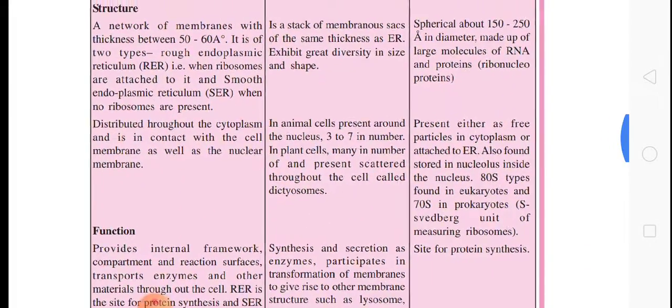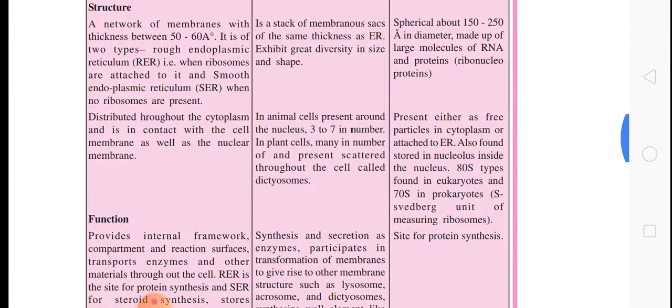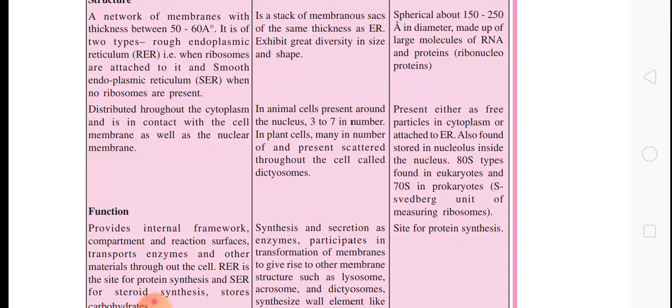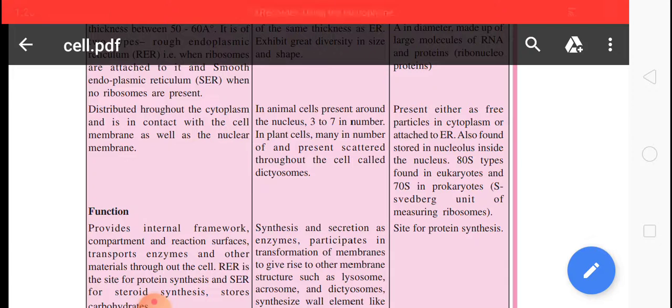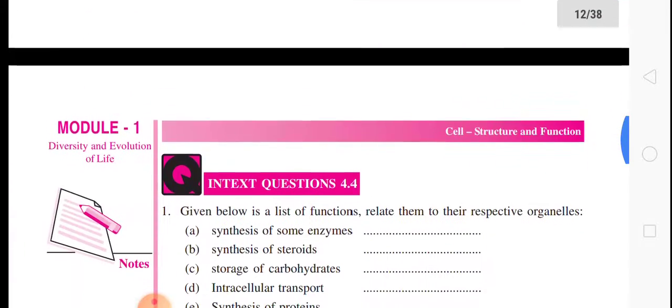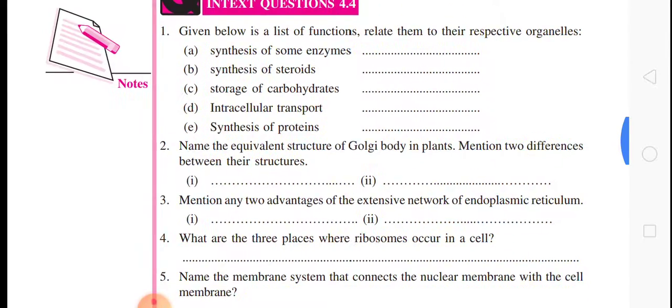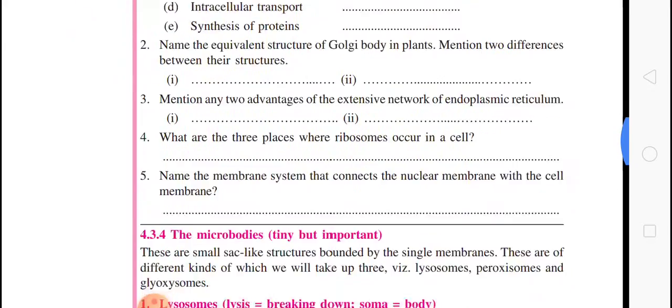You can go through these differences. And one more thing I want to tell you: 80S ribosomes are found in eukaryotes, and 70S ribosomes are found in prokaryotes. Keep in mind 70S and 80S. And what is S? S is the Svedberg unit, which is used for measuring ribosomes. You have to answer these questions and write them down in your copy.